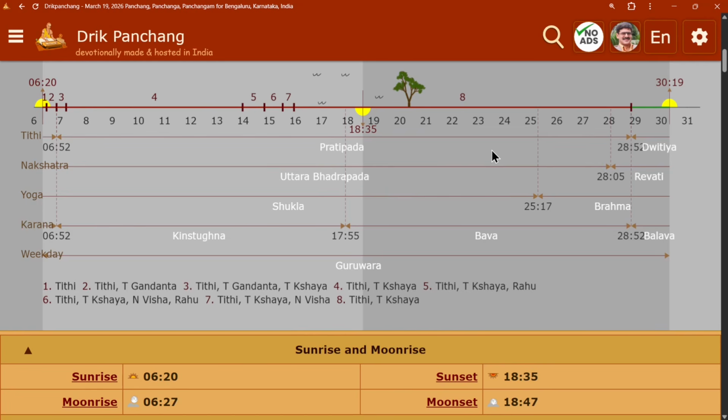It gets skipped when you use the Udaya Tithi convention. It's neither here nor there. It's in between the two, but it is still present there. And that is why we celebrate Yugadhi on the 19th itself, because pretty much the entire day is Chaitra Shukla Prathama. Though the Udaya Tithi convention says it's Phalguna Amavasya.